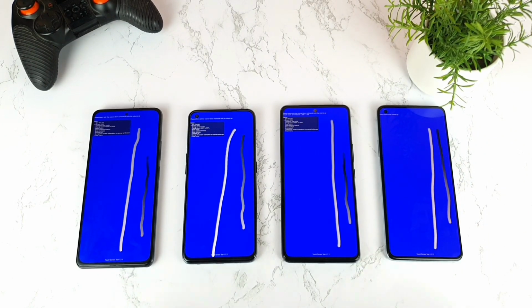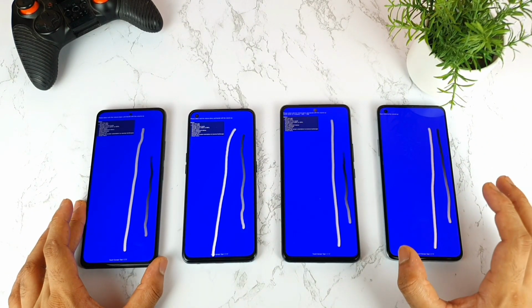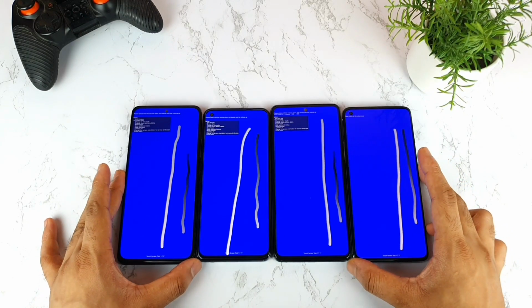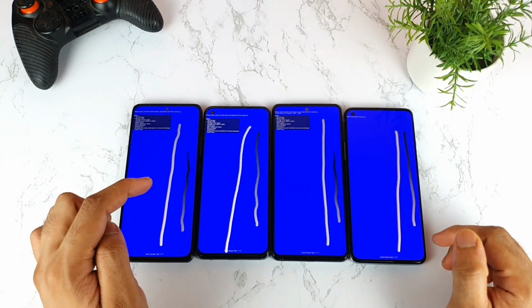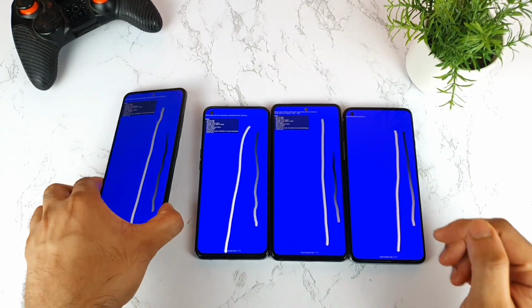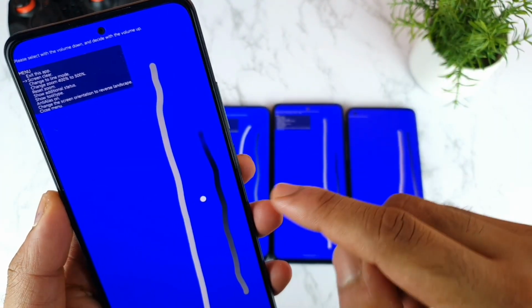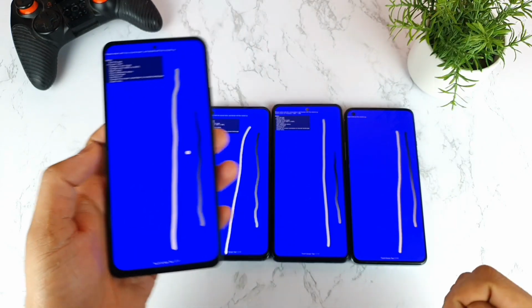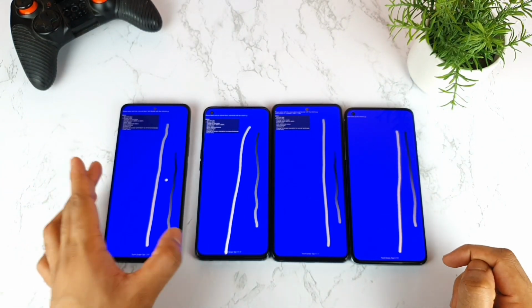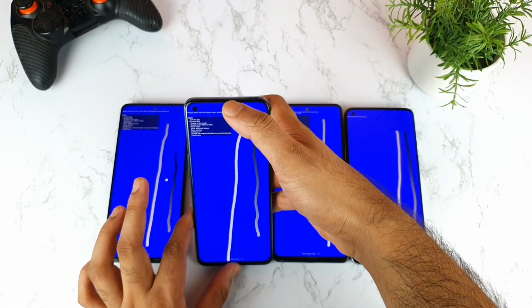As you can see friends, in this little bit fast movement, one thing you can observe if I try to bring all the phones closely, in the Mi11X device it looks really smooth in the straight line in the margins. As you can see, you cannot find any circles around this line. That's the thing. So the touch sampling rate is really good in the Mi11X device, whereas the Realme X7 Max,